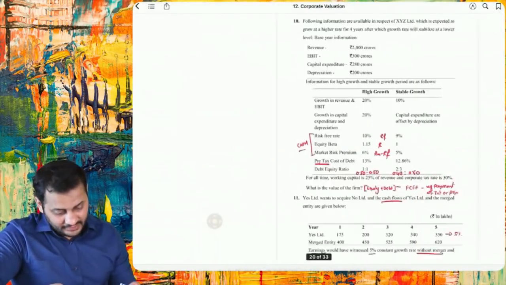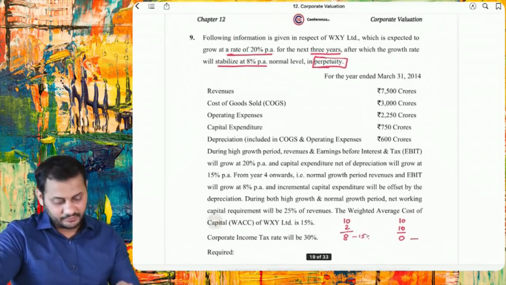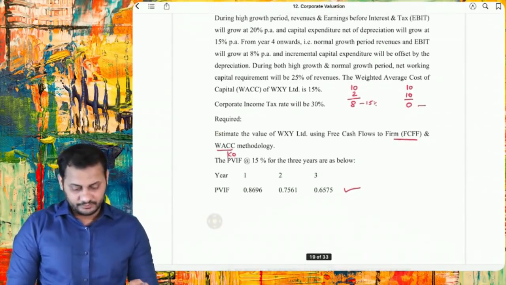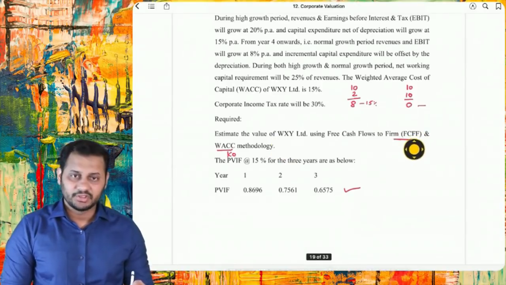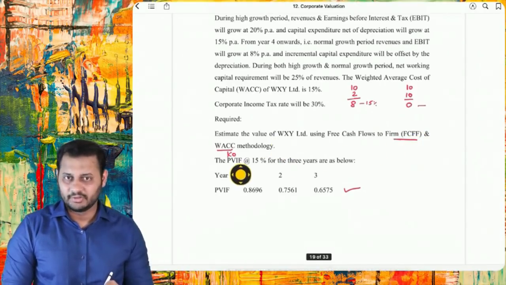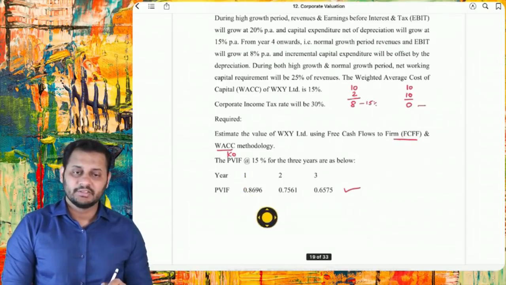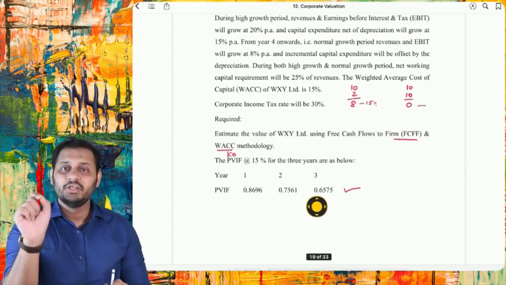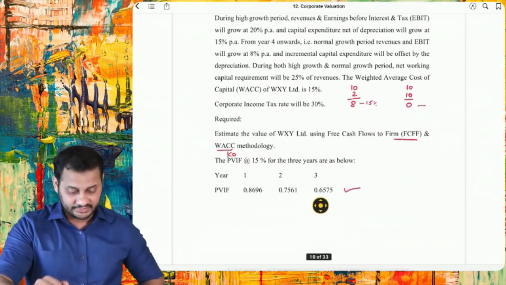Question number 9 and 10. Okay, let's take question number 9. Question number 9 is based on the free cash flows to firm. See, they asked us to calculate the value of WXY Limited using the free cash flows to firm and WACC methodology. One and the same thing. WACC at 15% and the discounting rates are given to you in the question. Now these discounting rates only should be used in the exam. Please make sure of this.